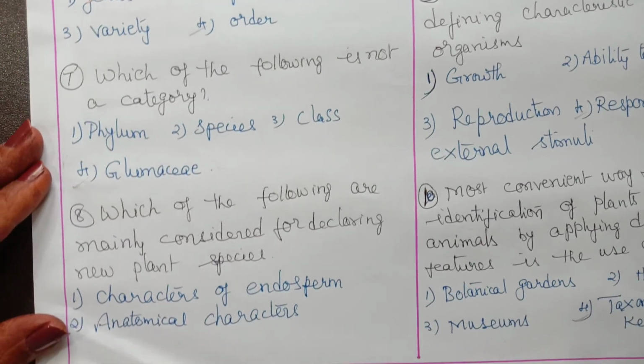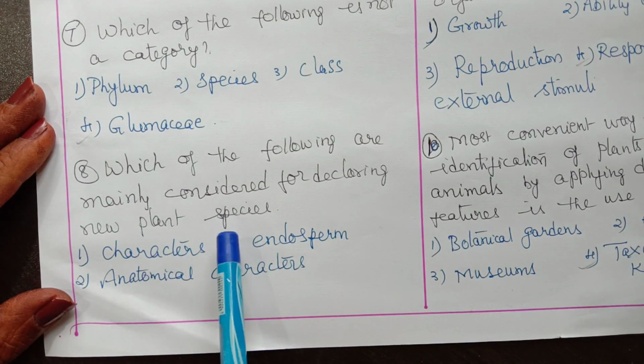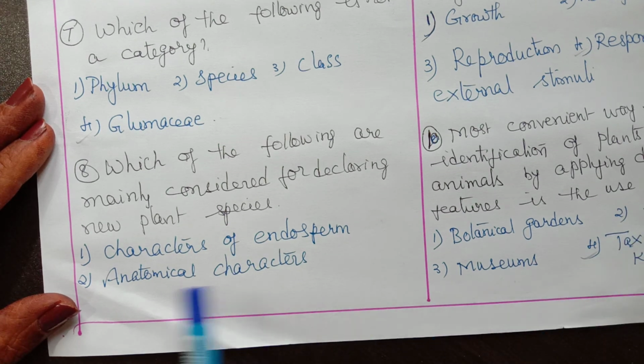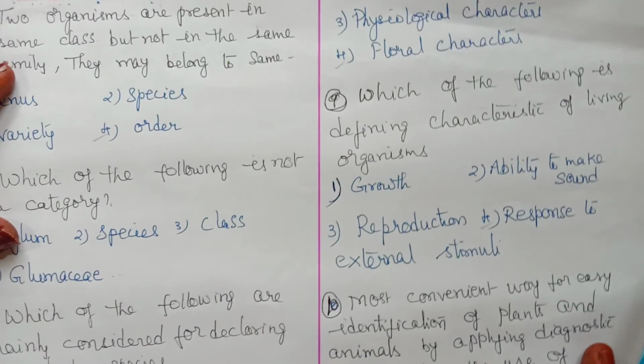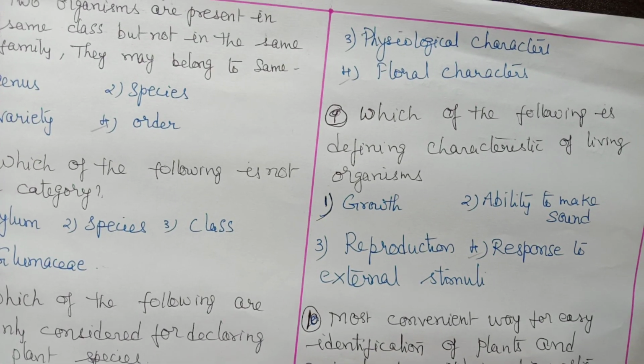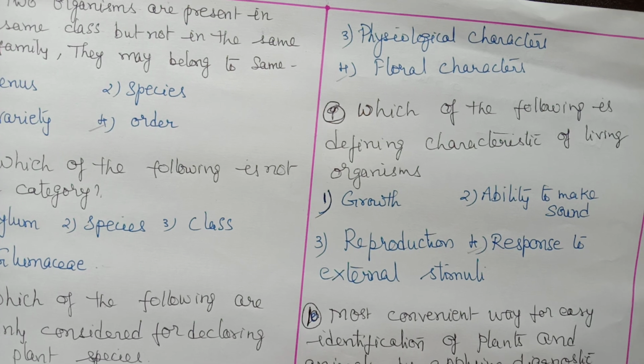Next, which of the following are mainly considered for declaring new plant species? First one, characters of endosperm, anatomical characters, physiological characters, and floral characters. So among these, floral characters are taken because they are more stable compared to any other characters. Floral characters are more stable.